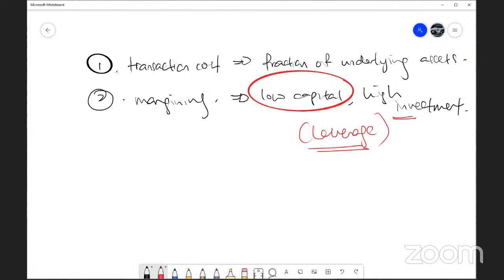So margining is the advantage of the futures market. Why do people think this is a good hedging tool? Because you can leverage on a small capital. If it's hedging, leverage is actually good, because with little money you can protect yourself. But if you are using leverage not for hedging but for speculation instead, you are putting yourself at very high risk, high default risk.